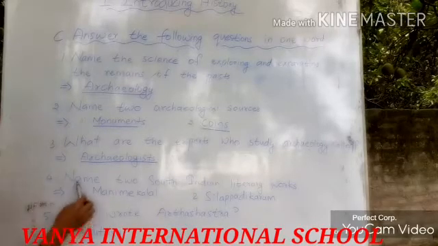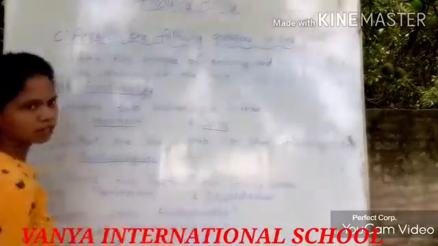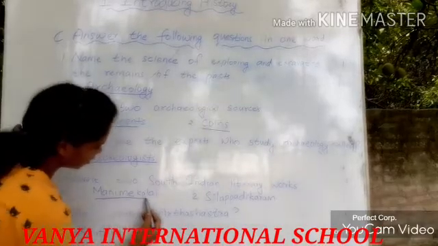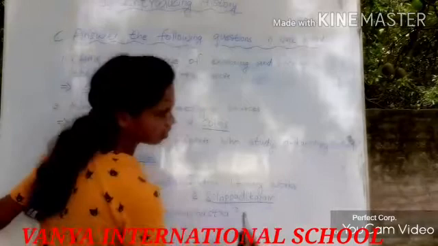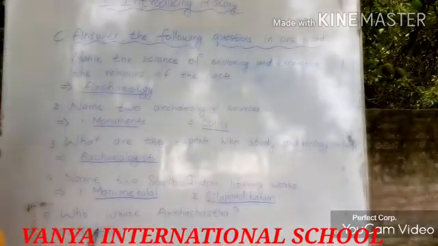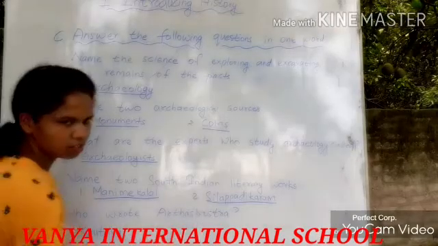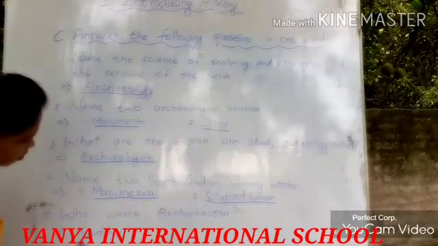Then fourth one, name 2 South Indian literary works. The answer is Manimekalai and Silappadikaram. They are the 2 South Indian literary works. Then last one, who wrote Arthashastra? The answer is Kautilya.